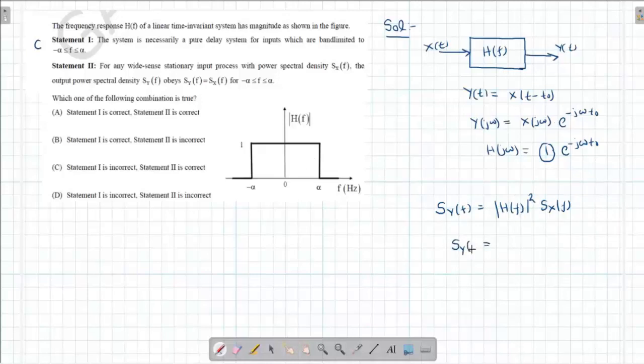I can write this as Sy(f) is equal to Sx(f). So within this minus alpha to alpha, this condition will follow. The second statement is also correct. So answer for this is option A.